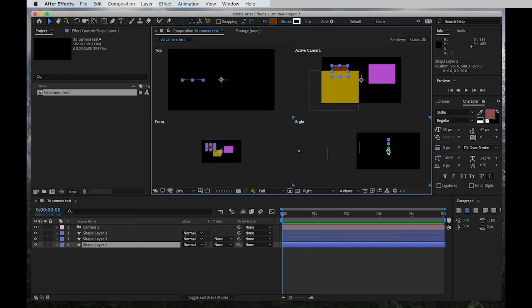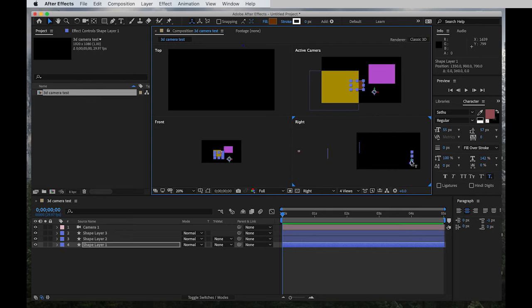When the mouse pointer turns into Z, you click and drag it all the way further back, and you could even sort of move it around. All right, something like this.